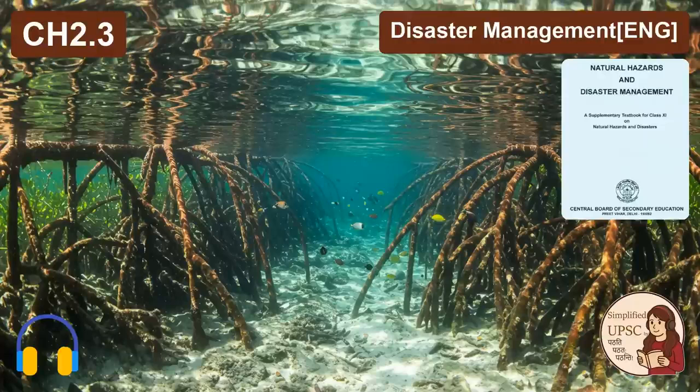The prediction part must be incredibly difficult. It's the hardest part. Tracking where it is now is one thing. Predicting its exact path and intensity 24 hours from now with all the variables involved is a huge challenge. So once the IMD has a forecast, how do they get that warning out, especially to the most vulnerable people, like fishing communities already at sea? They use a multi-layered approach. There's a dedicated satellite system called the Cyclone Warning Dissemination System for direct communication to coastal areas, which can bypass damaged ground networks. That's clever.